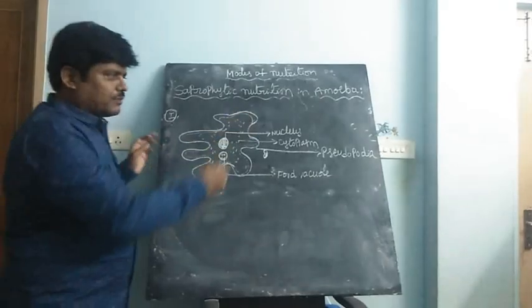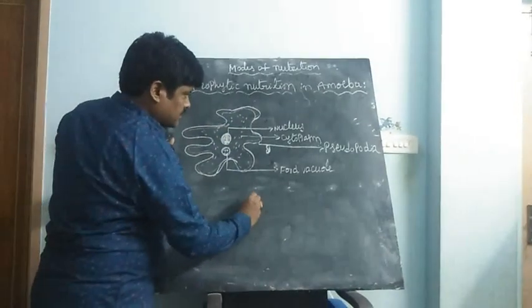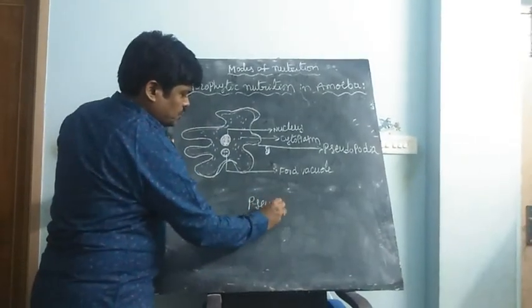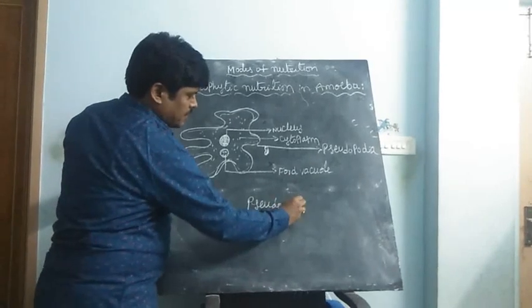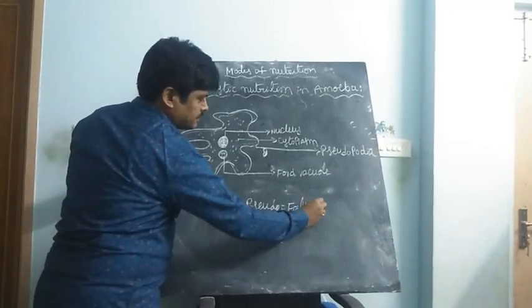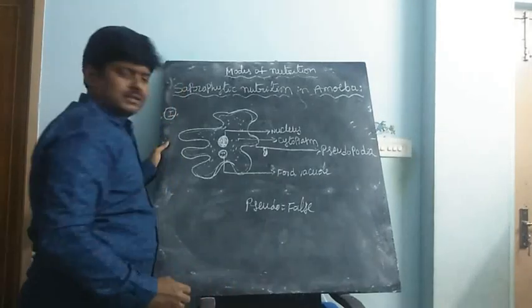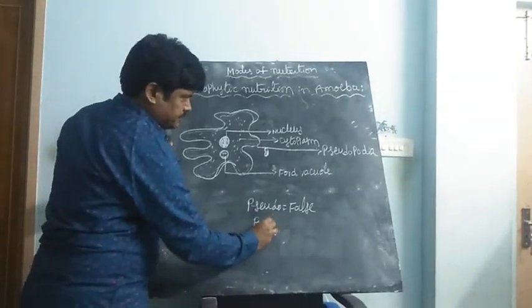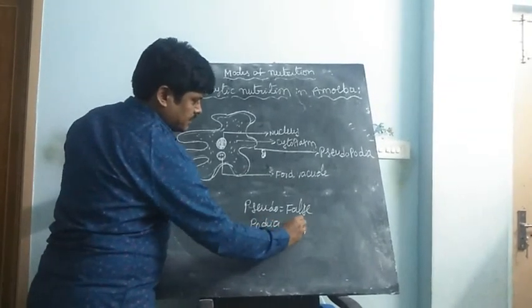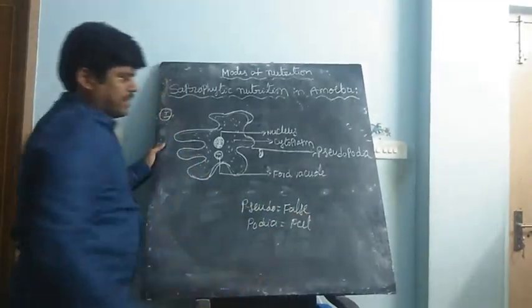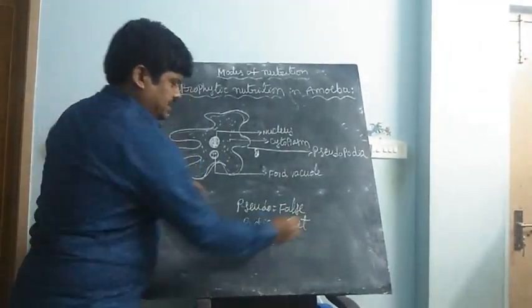What is the meaning of pseudopodia? Pseudo means false. Podia means feet. So it means false feet.